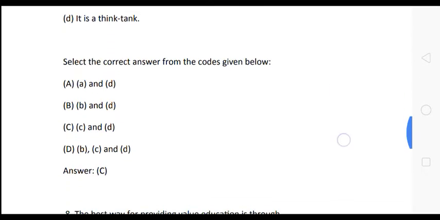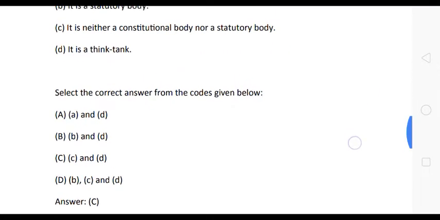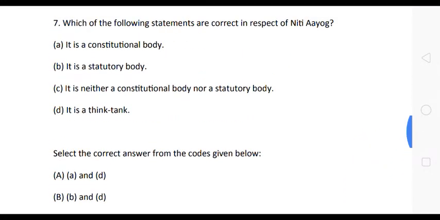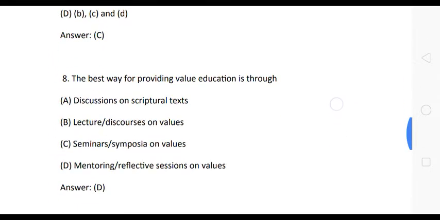Here the correct answer is option C. C and D statements are the correct answer in respect of NITI Aayog. Okay, friends, NITI Aayog is neither a constitutional body nor a statutory body. And statement D, NITI Aayog is a think tank. These statements are the correct answer. Okay, friends, option C, C and D statements are the correct answer. Now let us see next question.